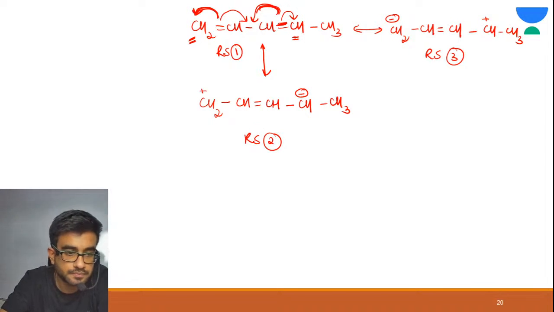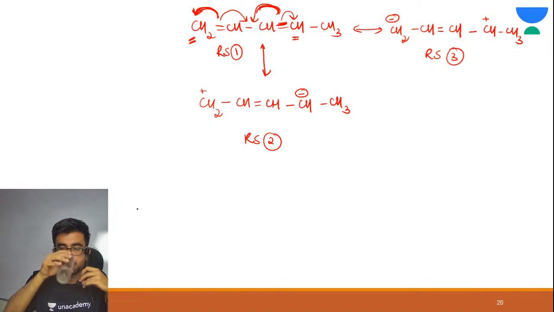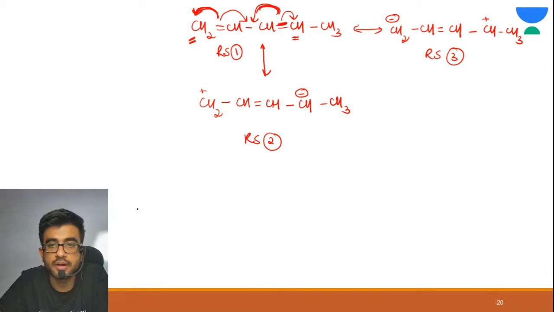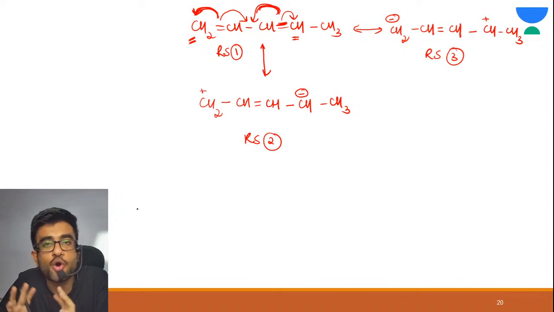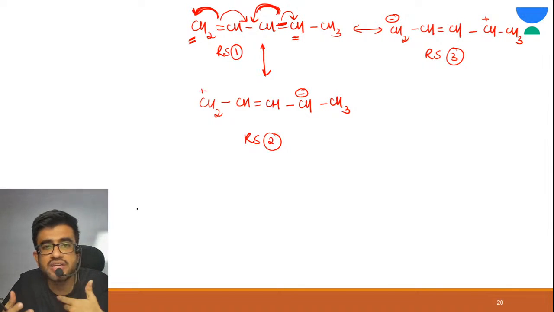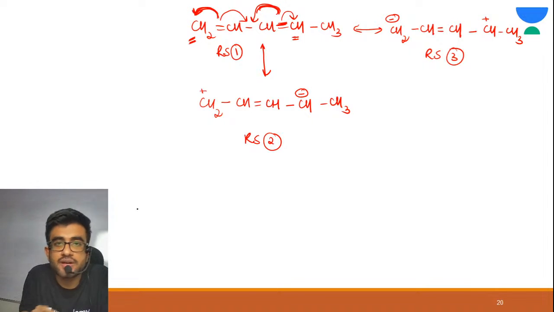Come on everyone, try to write the resonance hybrid of this. This was our last system. Come on everyone. Just simply write all the sigma bonds first. Then see where there is charge. Is this charge neutralized or not? Just observe it. See, first write all the sigma bonds: CH2, CH, CH, CH, CH3.